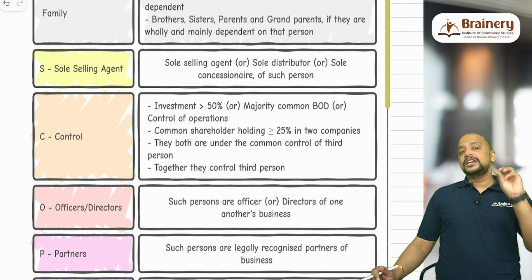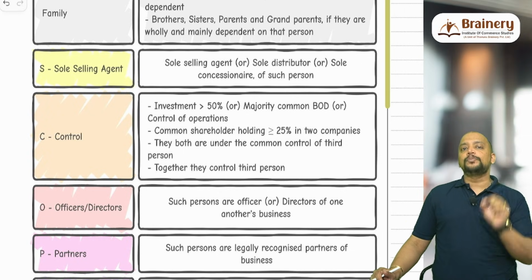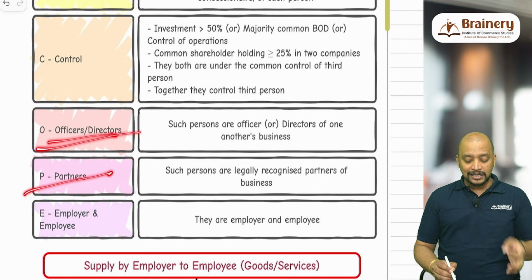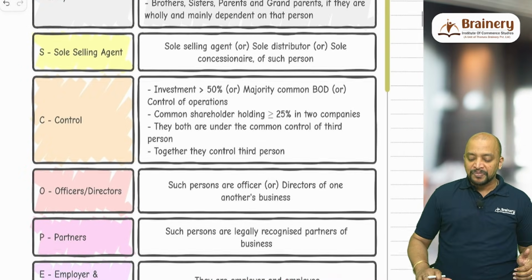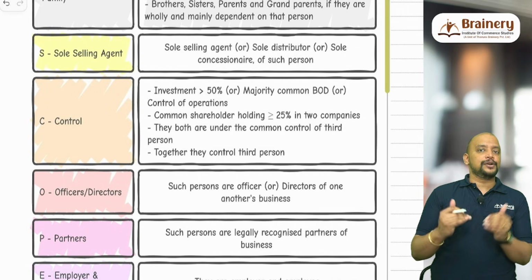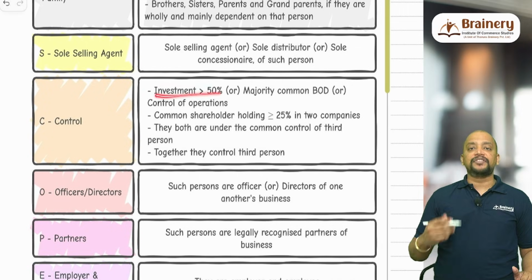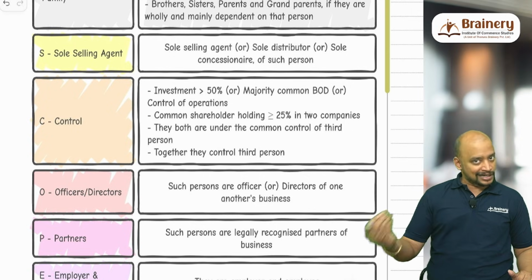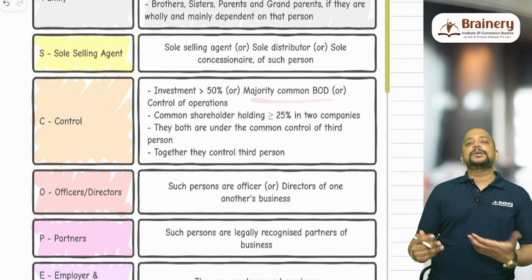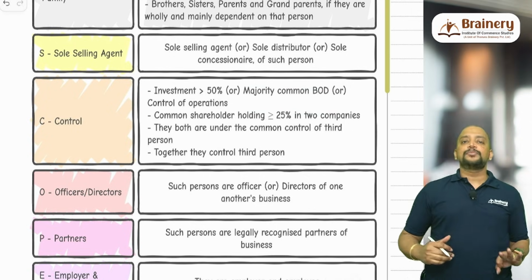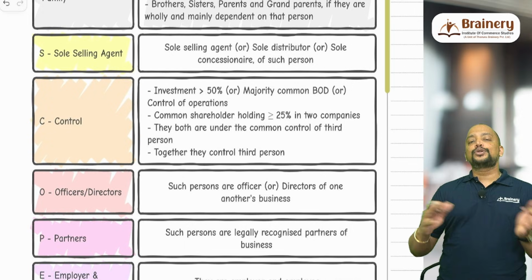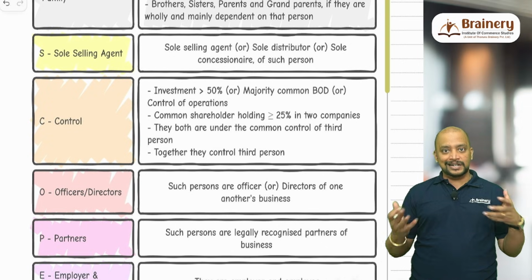Then control. When it comes to control, so family scope: S for sole selling agent, C for control, O for officers or directors, P for partners, E for employer and employee. When it comes to control, there are many points in control. Number one, investment of more than 50%. So X Limited invested 55% in Y Limited. They both are treated as related. Or majority common board of directors. X Limited has 3 directors A, B, C. Y Limited has 3 directors A, B, D. So 2 out of 3 are common. So they both are treated as related.